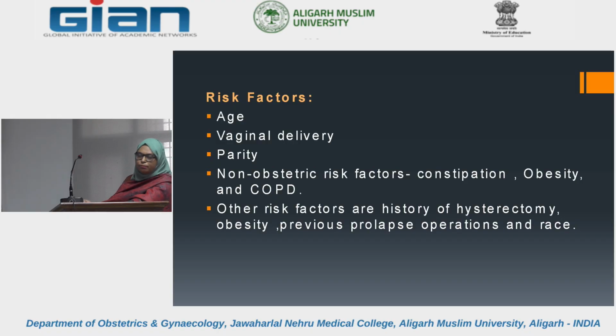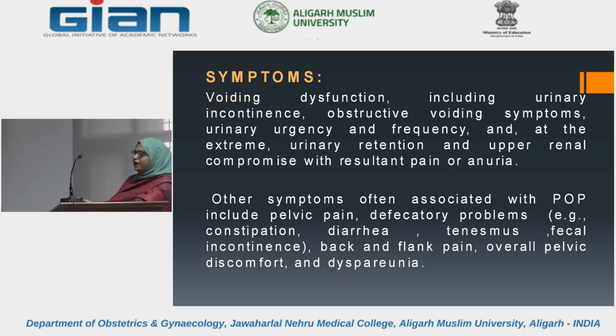Symptoms, as ma'am has already covered in detail: there can be voiding dysfunctions, including urinary incontinence, obstructive voiding symptoms, urinary urgency, frequency, at the extreme, urinary retention, and upper renal compromise with resultant pain or anuria. Other symptoms often associated with pelvic organ prolapse include pelvic pain, defecatory problems like constipation, diarrhea, tenesmus, fecal incontinence, back and flank pain, overall pelvic discomfort, and dyspareunia.